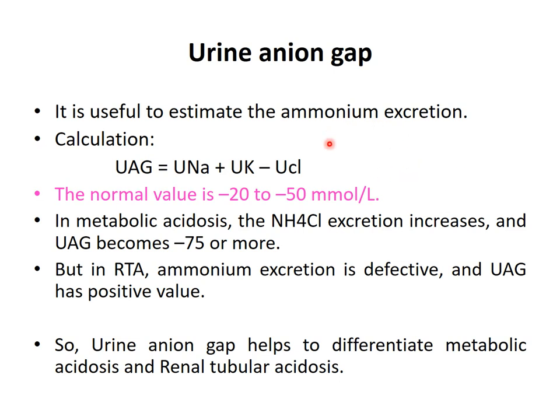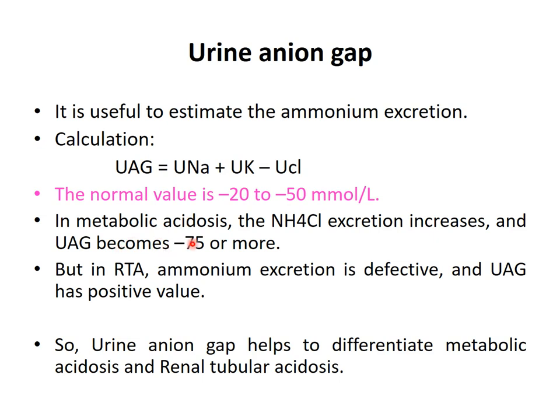As it binds with chloride, the inorganic chloride level is decreased, but the total chloride level is increased because ammonium is excreted in the form of ammonium chloride. Normal value is less than zero, -20 to -50, because urine contains more chloride than potassium and sodium. So the normal value is -20 to -50 millimole per liter.